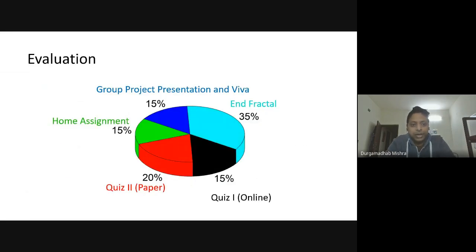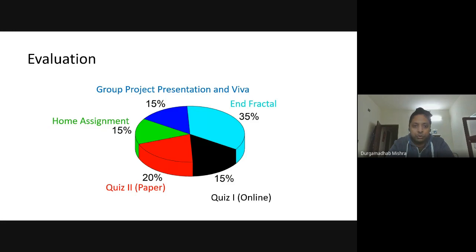Okay, so the next is the evaluation criteria. I will have two quizzes. The first one will be in the online mode, like a Google form. The second one will be a pen and paper based quiz. Then there will be a home assignment.